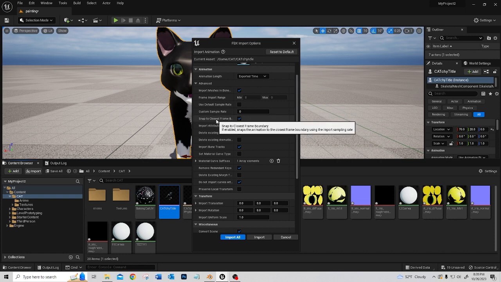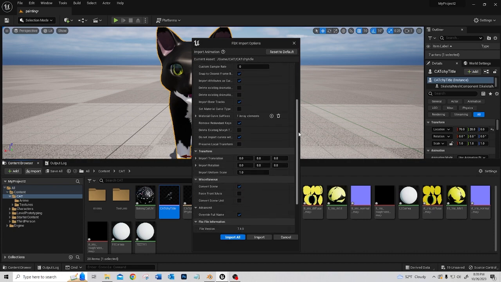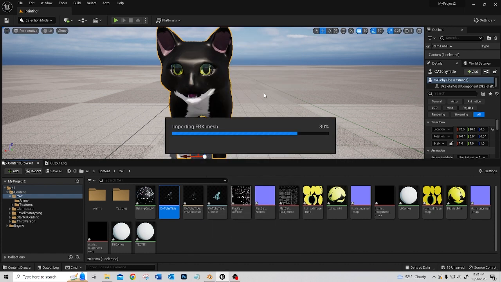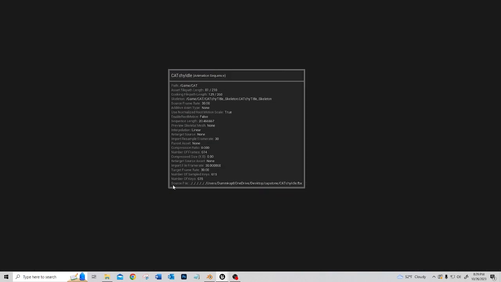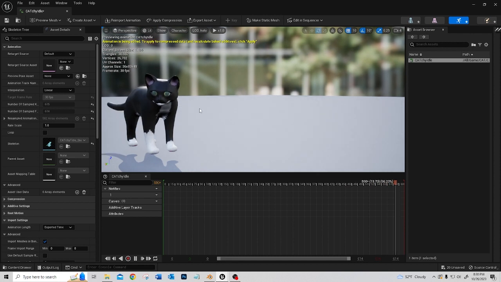Now I had trouble with it importing if I did not have this button checked, so I'm going to leave that checked. That all looks good. Import all. Here it is. That's pretty good.